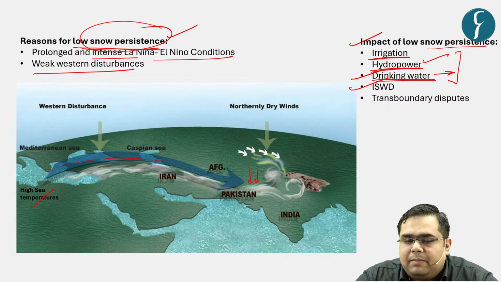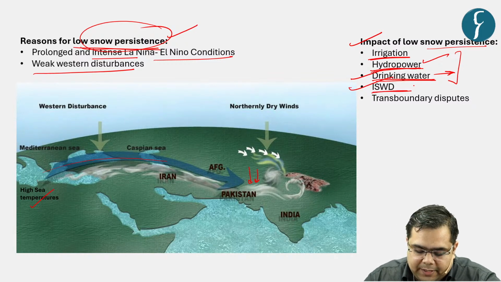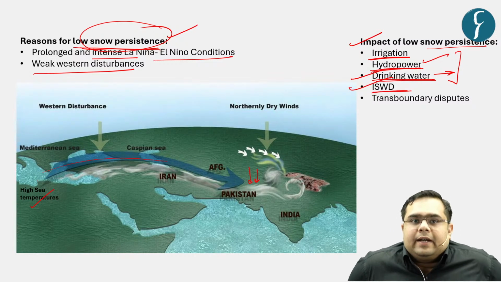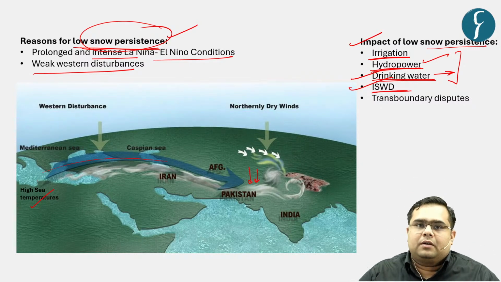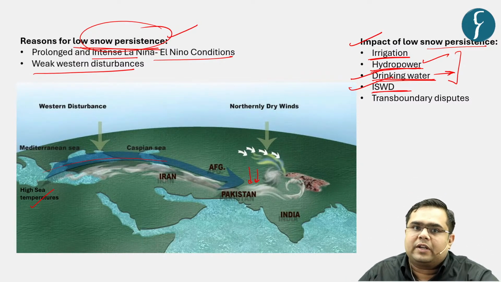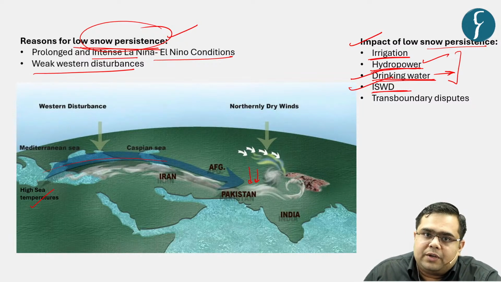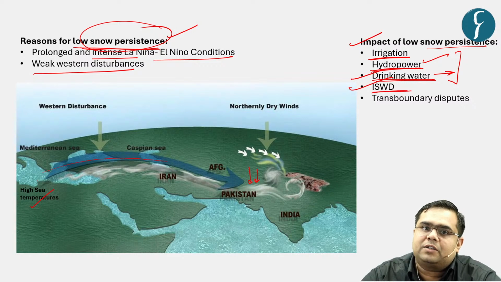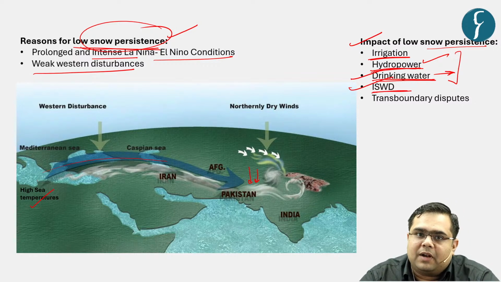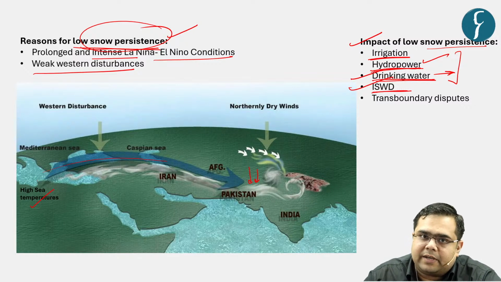Then there can be issues with respect to interstate water disputes. In the past, we already conducted one MCQ in our DNS session with respect to the Yamuna River Board. Why was that in news? It was in news because of debates over distribution of the water of Yamuna between various states, right?